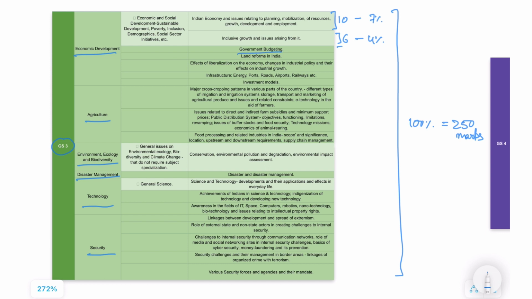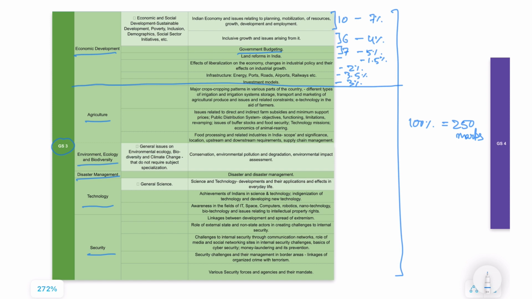The government budgeting was around 7 questions, so it is 5%. And you have land reforms, and so on. Now I'll just write the percentages: 2%, 5%, this is 1.5%, liberalization is 2%, infrastructure was 3.5%, investment models was 3%, and this covers your first section.